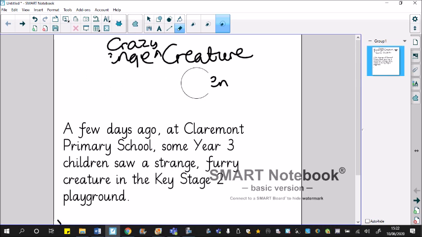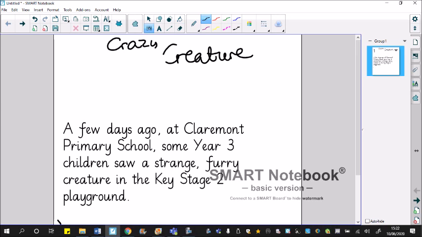So let's get rid of this bit at the bottom here. So let's put crazy creature scares. Crazy creature scares children, scares kids. I don't like using the word kids, but let's use it for once. Strange creature scares kids. Okay, in playground. No, that'll do. So that will be our headline. Crazy creature scares kids.